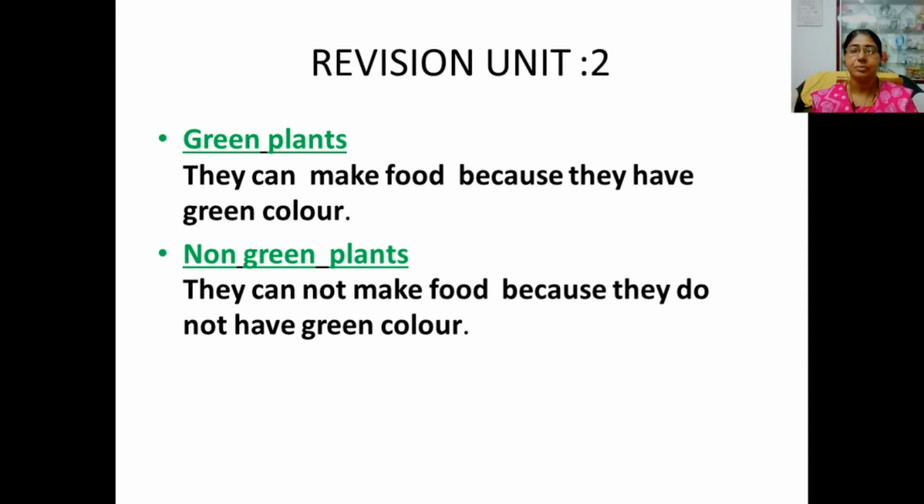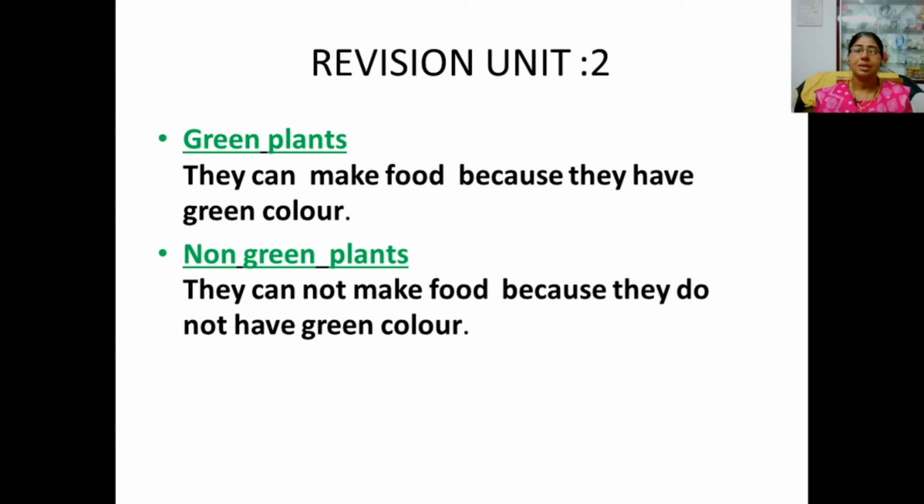In the second lesson we have learned about plants and animals. Different types of plants are there. Different types of animals are also there. First, we have classified plants into two groups. They are green plants and non-green plants. Most of the plants have green color in the leaves, so they can make food because chlorophyll is present.